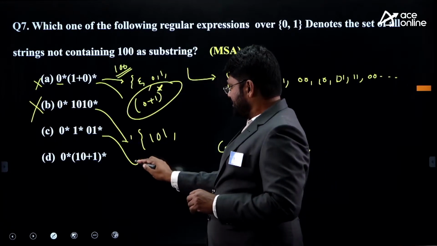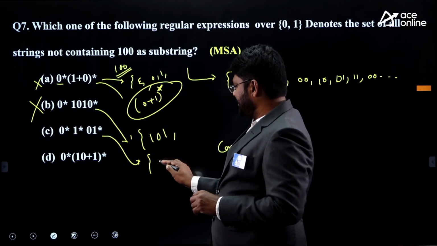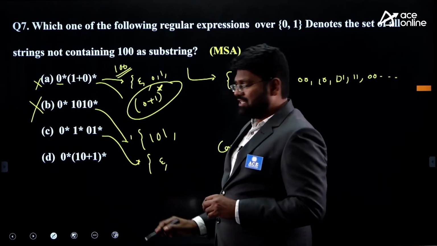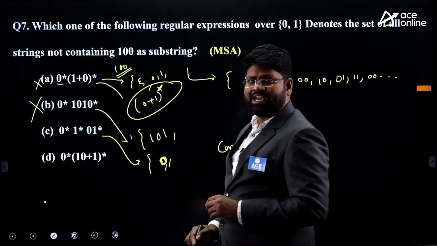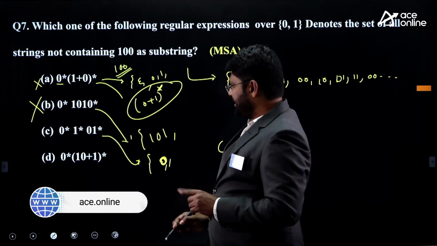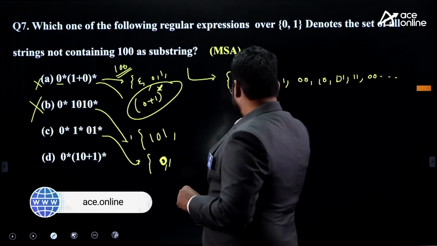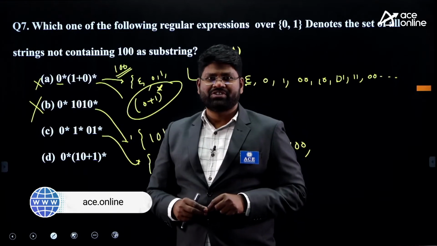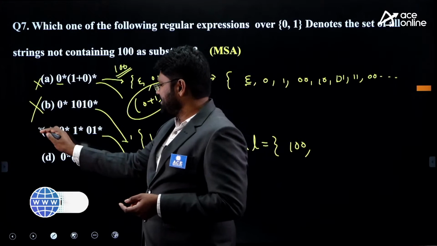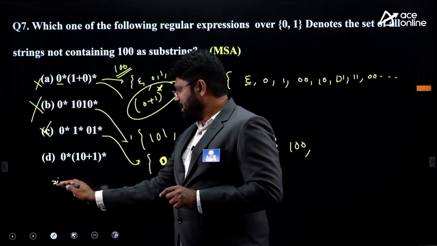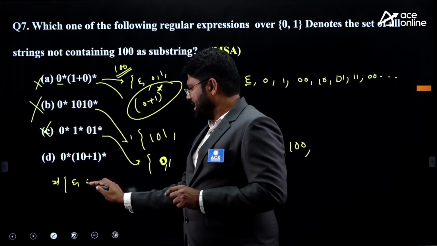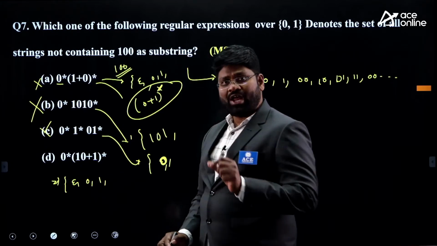Come back to this. I am eliminating the C because it will never produce the epsilon here. The very first string I can have here is just 0. And this requires epsilon as the first string. This you cannot produce, that's why you are eliminating this. And come back to this, whether I am producing all of them. Can I have epsilon? Can I have a 0? Can you have the 1?